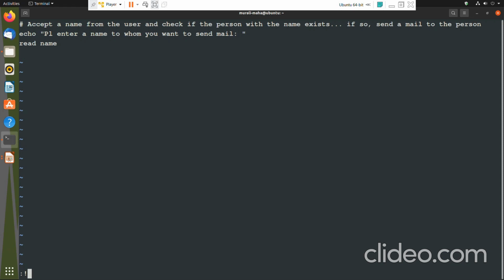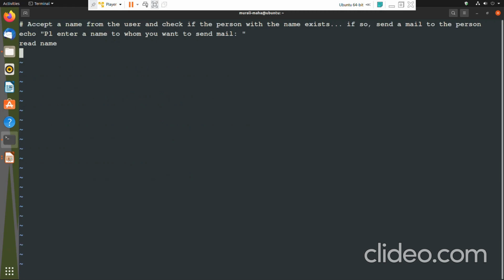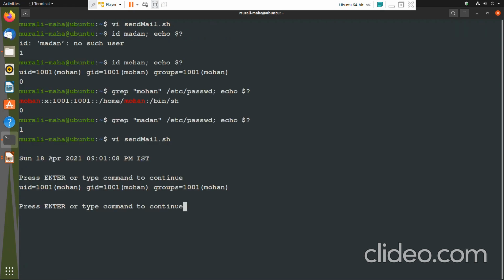It would execute the command with the help of the shell. It would temporarily give the control to the shell, and the shell would execute that command and produce the output. See, I executed the date command, and the date command's output you can see. You wanted to check the id command, right? So escape, colon, exclamation, id Mohan. Yes, you are able to get the output of id Mohan.